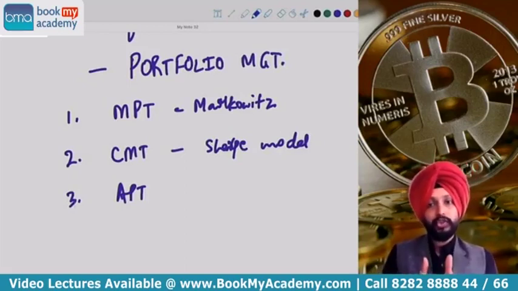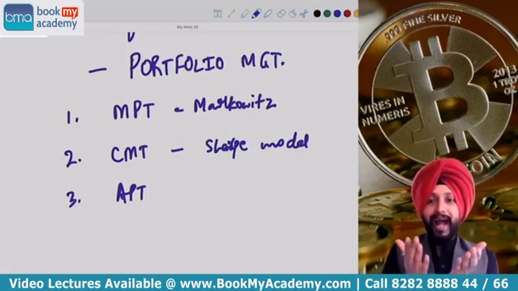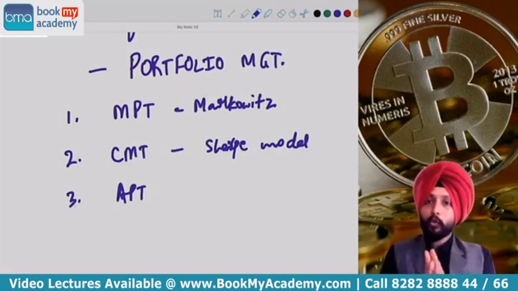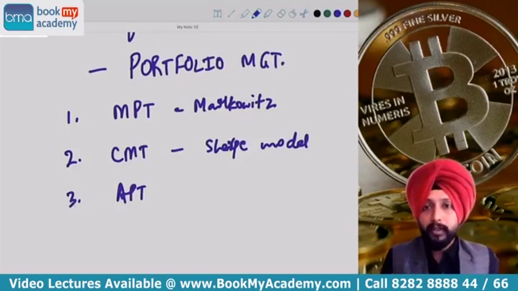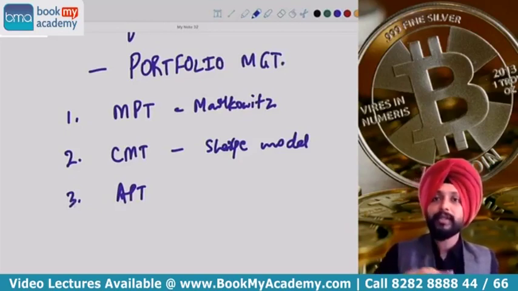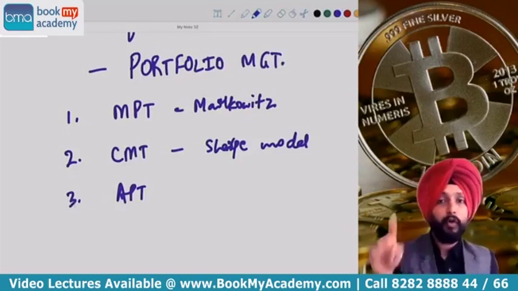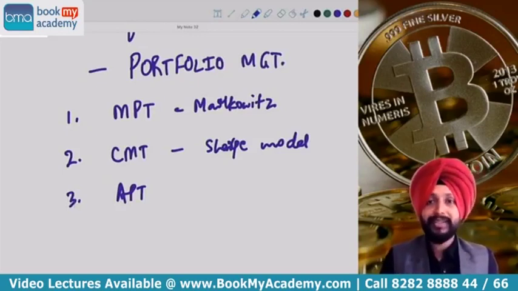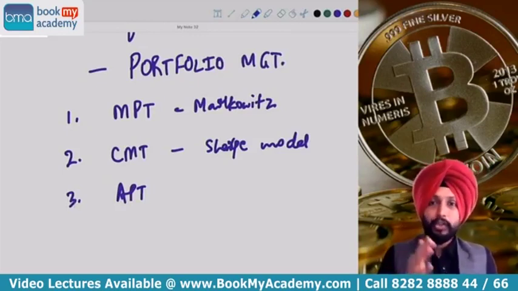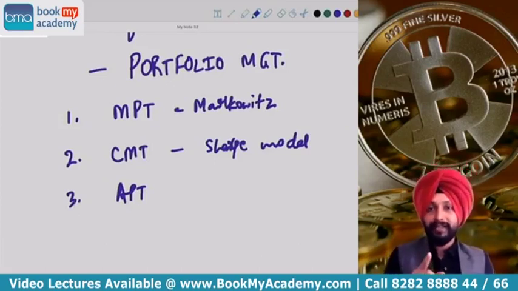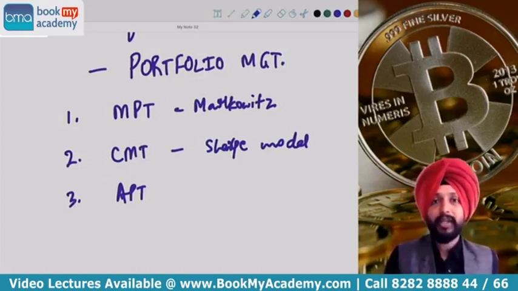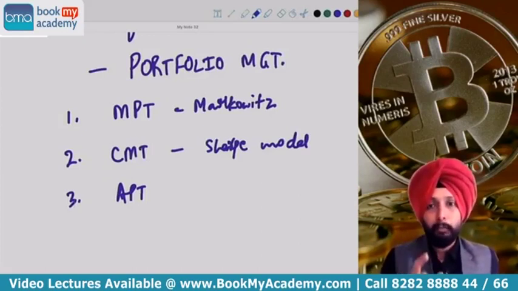You should rather try to study the relation between stock and the market portfolio. How do we capture the market portfolio? It is not possible to take the market portfolio because the market portfolio, by its definition, is a portfolio comprising all the stocks in the market. We can't create such a portfolio. It is unrealistic. So what we do is we use a proxy benchmark index like Sensex or Nifty to capture the market portfolio.